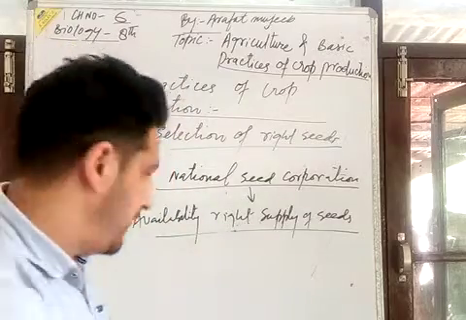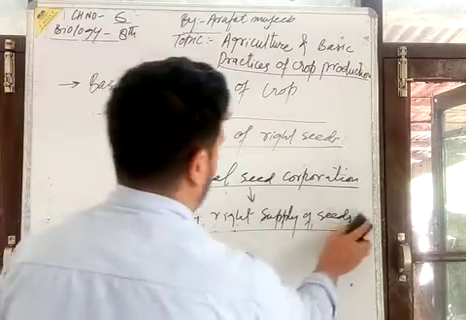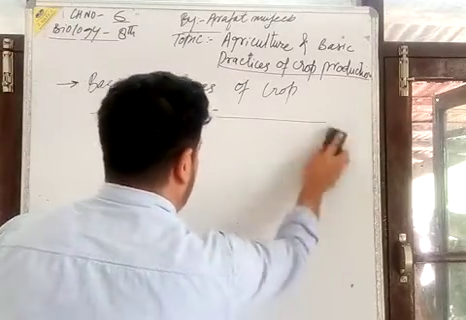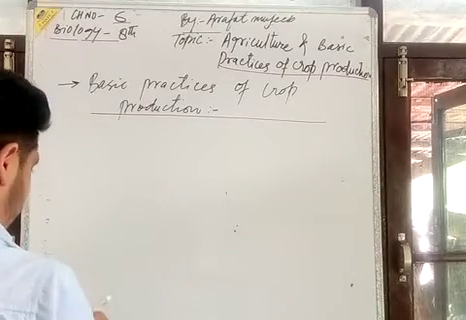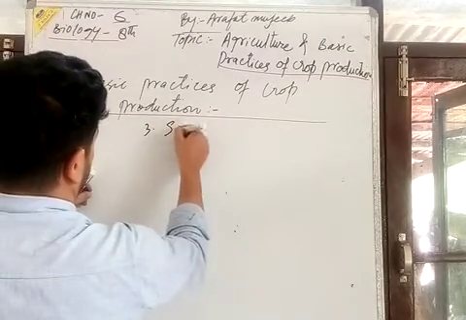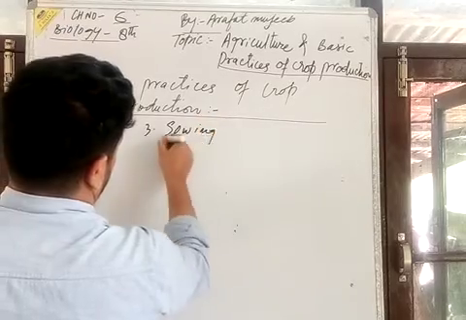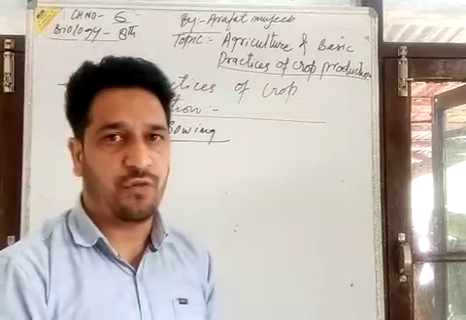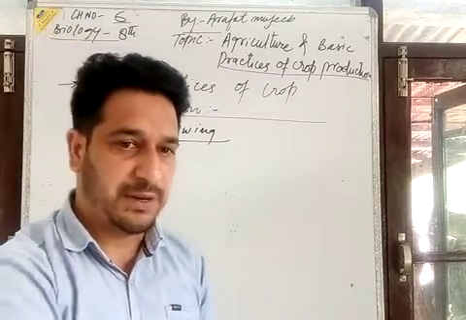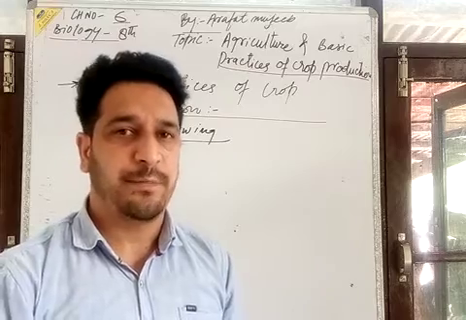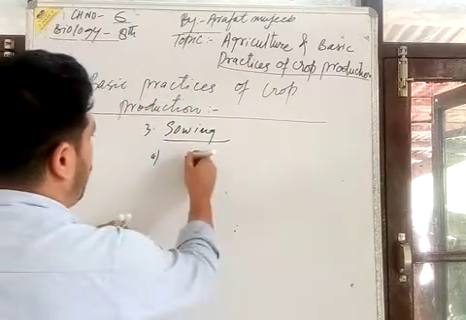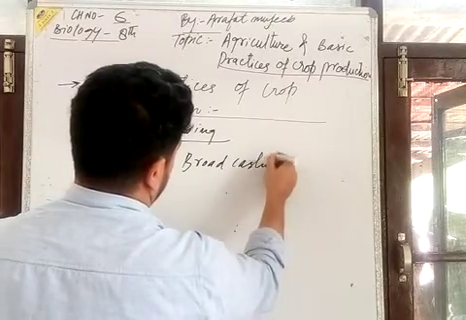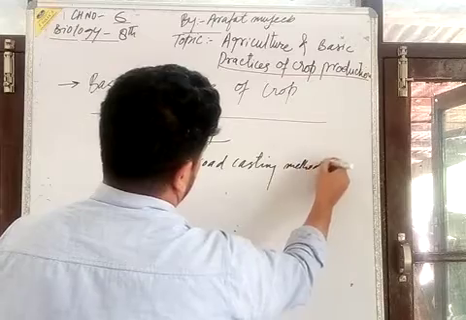Now the third point I am going to discuss here is the sowing method. In the sowing, what do you mean by sowing? It is the practice of sowing the seed in the fields. There is a primitive method that is known as the broadcasting method. इस मेथड में क्या किया जाता है?